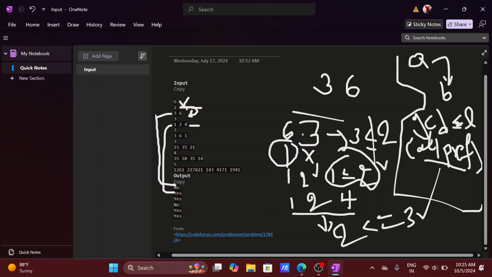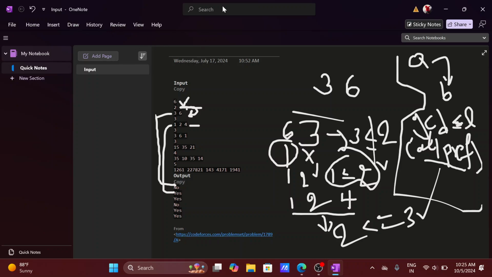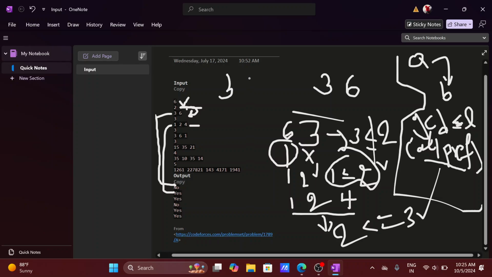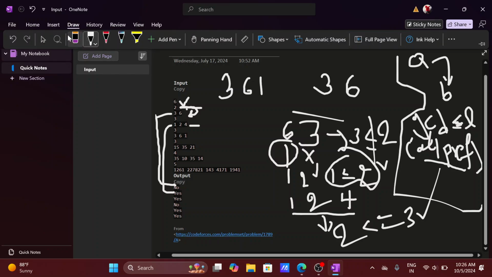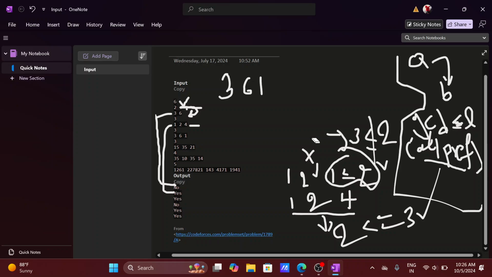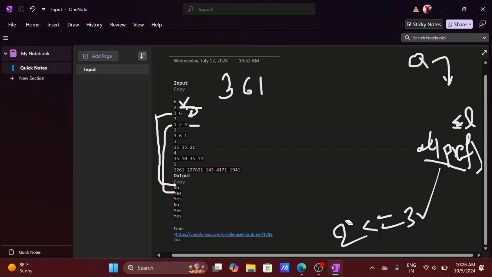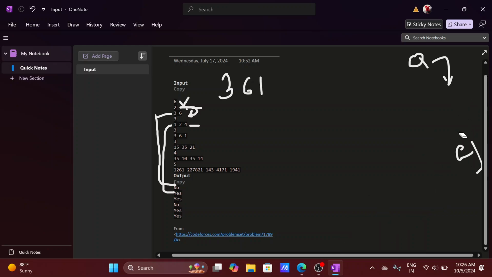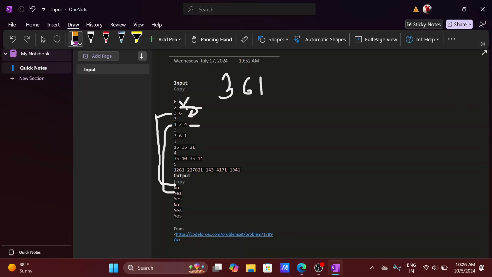And for 3 6 1, right, we know that if we are not reordering the elements, definitely 3 6 1 is not a beautiful array. So we have to reorder that.